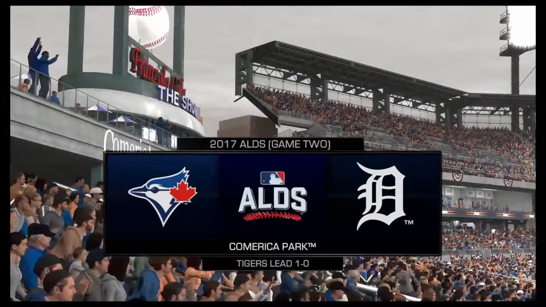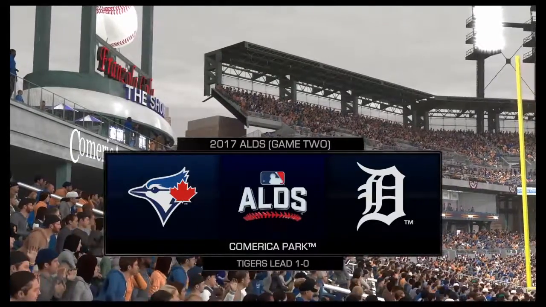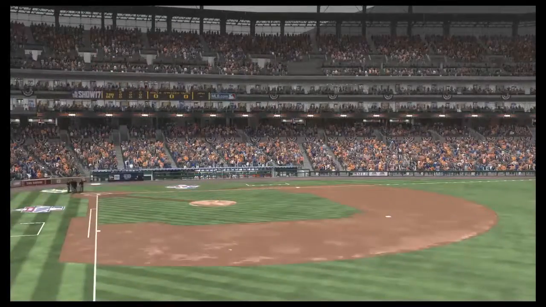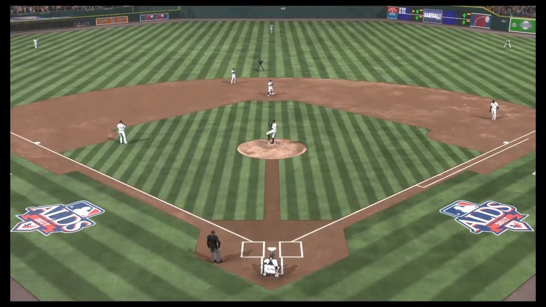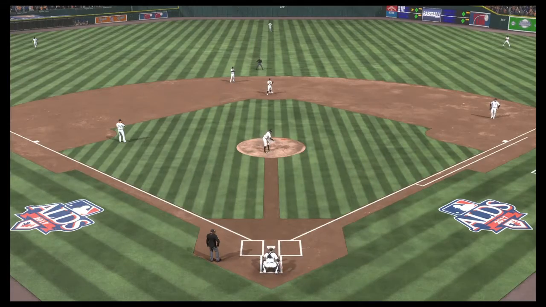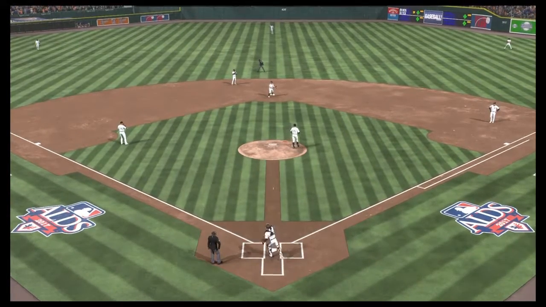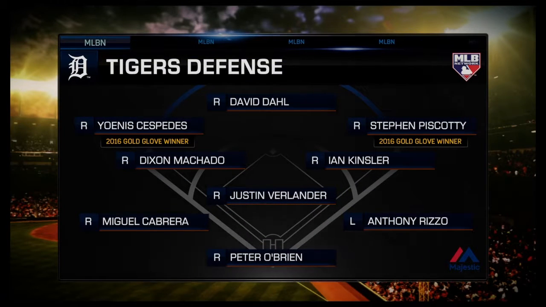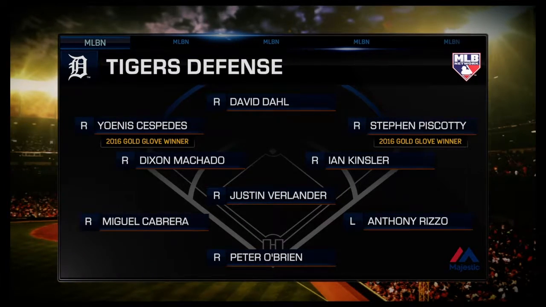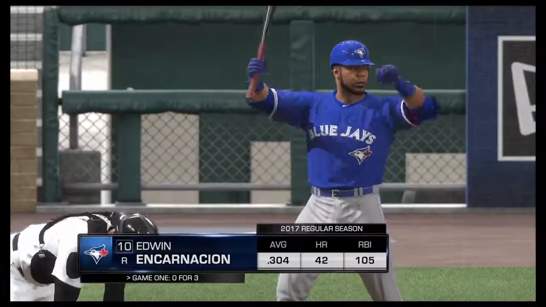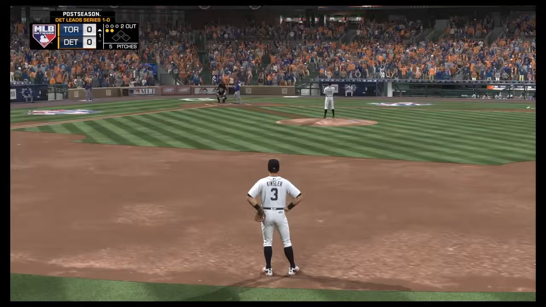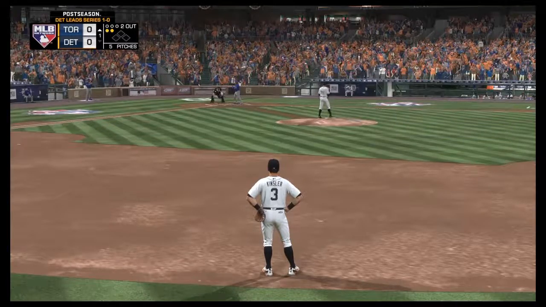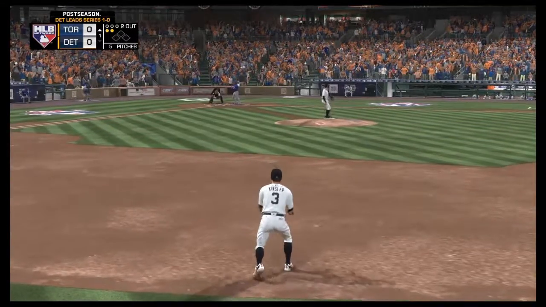Right, game 2 now. If we could pick up a victory here, head into the Rogers Center with a 2-0 lead, that would be great. We have Justin Verlander on the mound for us in this one. Right, defensive alignment again, Cespedes and Piscotty, both Gold Gloves in their respective positions, left and right field.